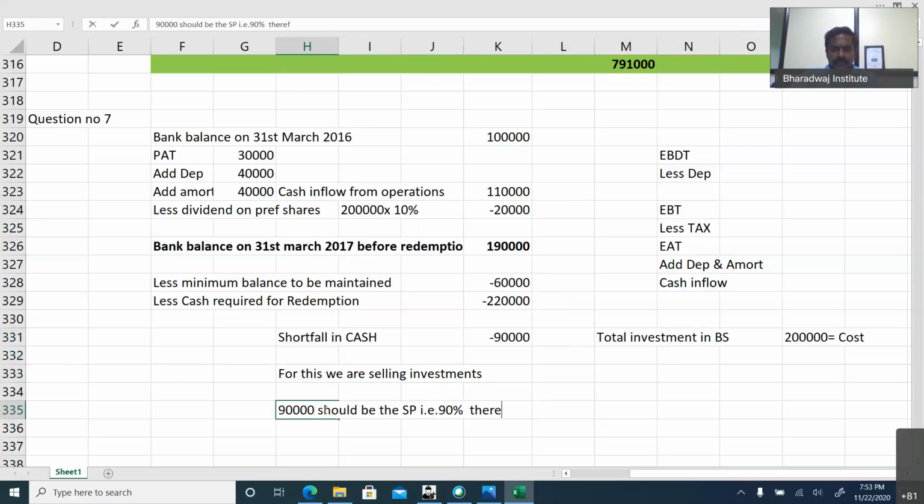Therefore, what is the cost of investment sold? If 90,000 is 90%, what is the cost of investment sold? Simple. 90,000 divided by 90%, you will get 1 lakh. This is the cost of investment sold.